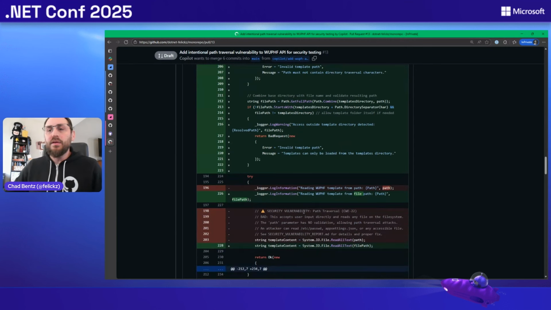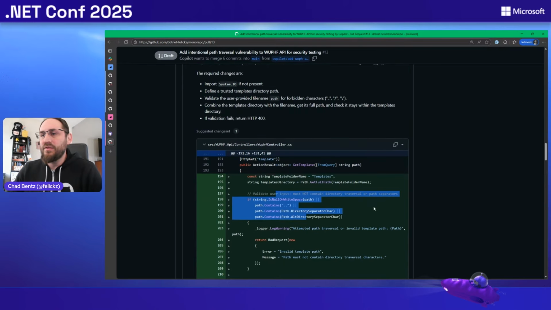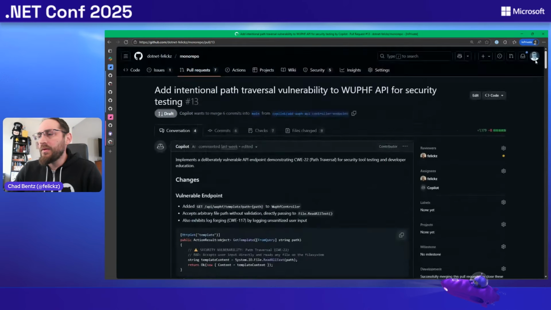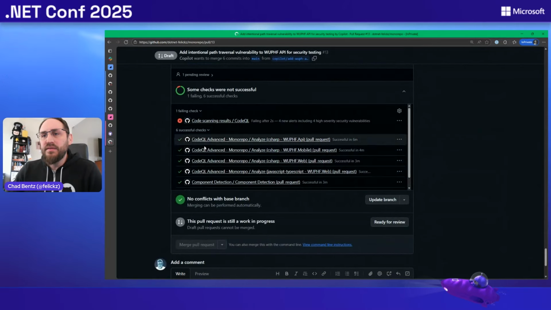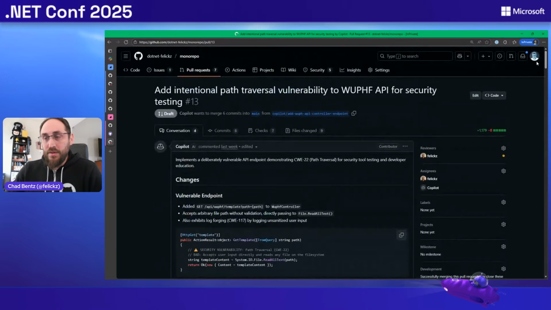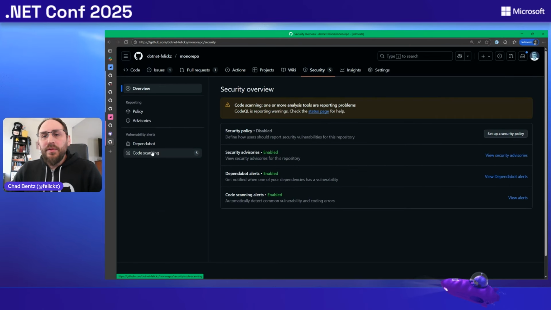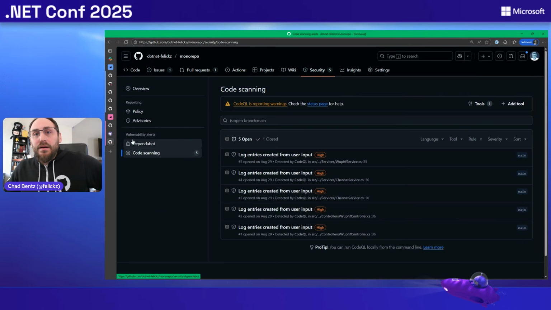So you can see that the Copilot autofix is giving you this information right in the PR. Again, you can fail the pull request if that fails for CodeQL, and it'll give you that information that you've got vulnerabilities coming in that we want you to fix. That's all great for new vulnerabilities, but let's go take a look at the backlog.